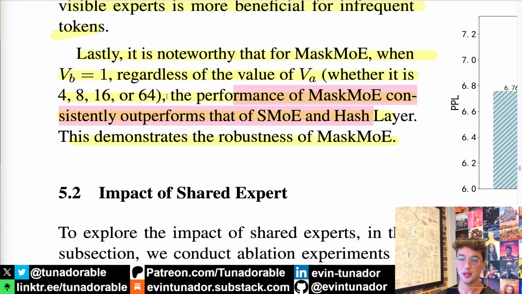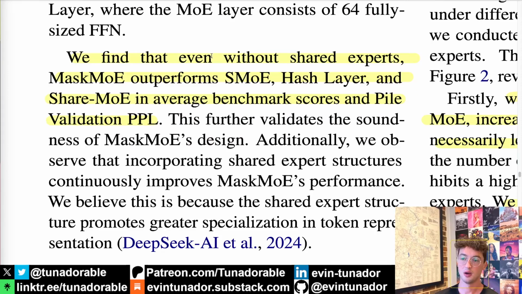So really, it doesn't even matter too much how many experts you give to the frequent tokens. Just forcing infrequent tokens into one single expert has good, robust performance gains. And now suddenly you just have to tune how many experts you want to give to the frequent tokens. Also, even without that shared expert, mask MOE still outperforms everything else across the average.